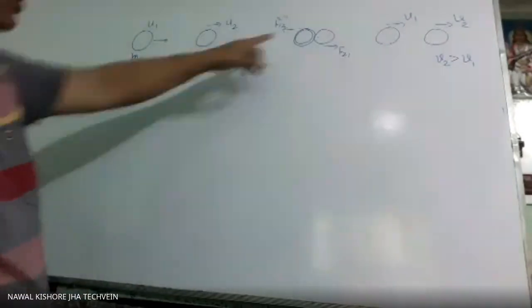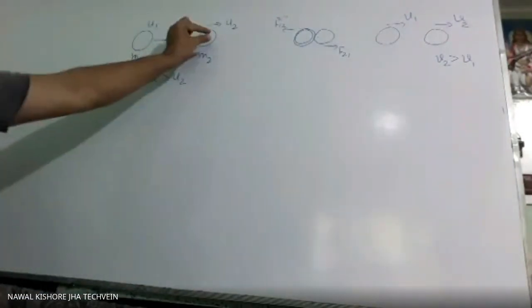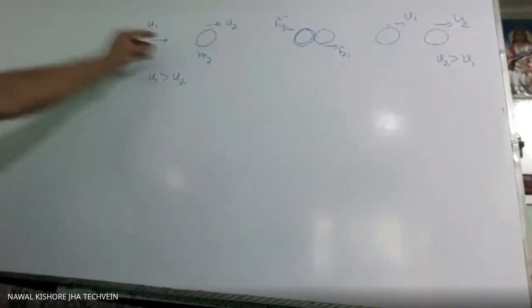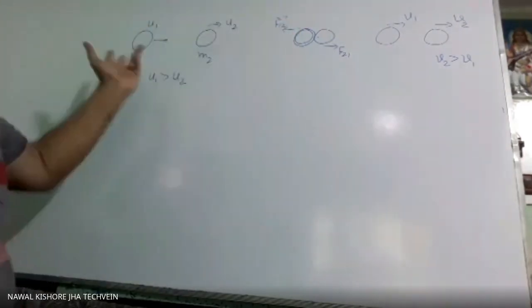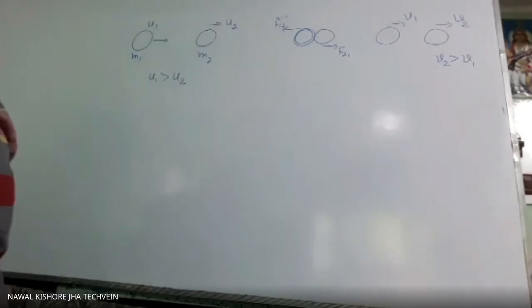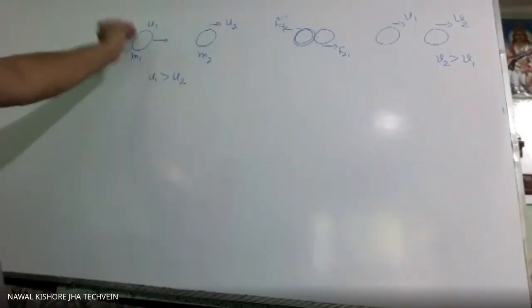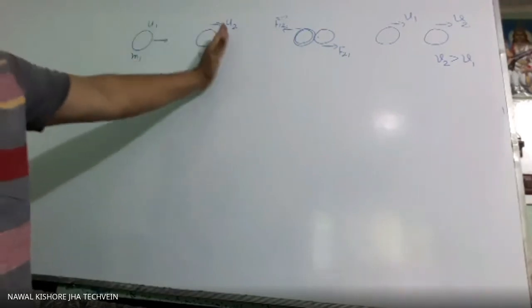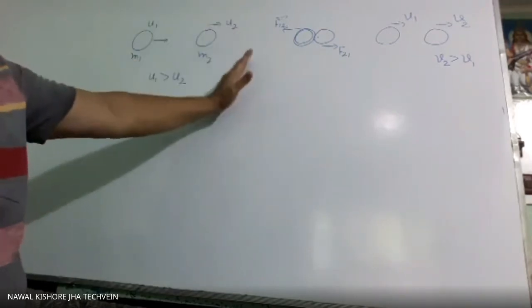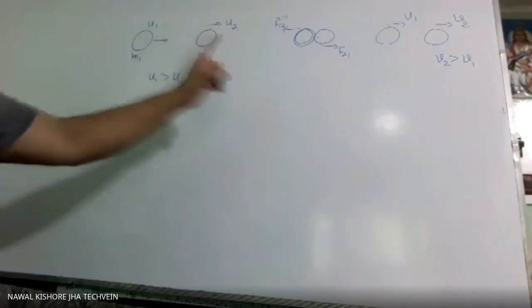The force experienced by the first, when they come in contact, this ball will try to push this, whereas this will oppose. Always action and reaction is produced. So whatever force is applied by the first ball on the second, the same force will be applied by the second on the first, but in the opposite direction.